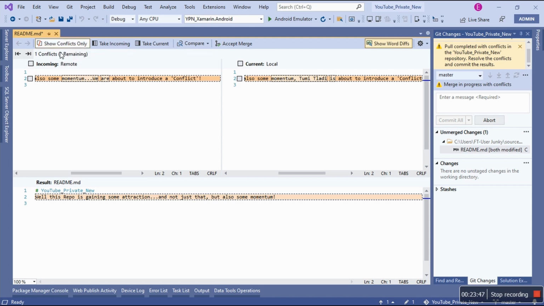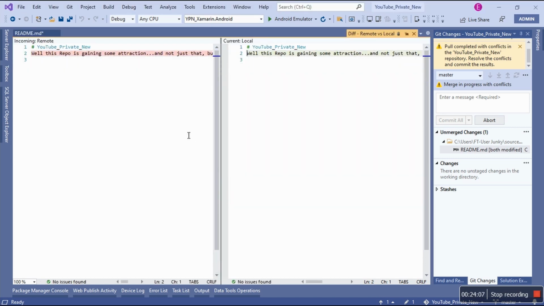Let's explore this. Okay, nothing happens. Take incoming or take current. So it shows now, do you want to take this one or do you want to take that one? Or you can do compare current to incoming. Just click that and see what it does, because like I said, Microsoft rearranged Git and re-architectured Git. So this one is very interesting. This one can show the diff. So that's a difference right there.